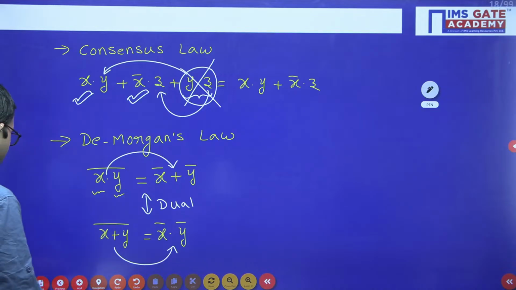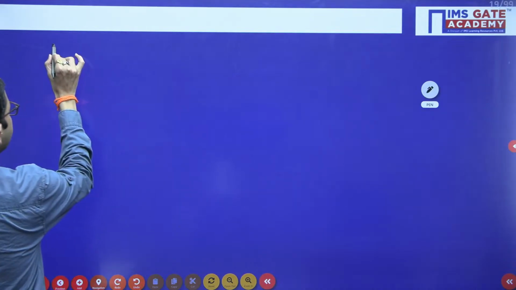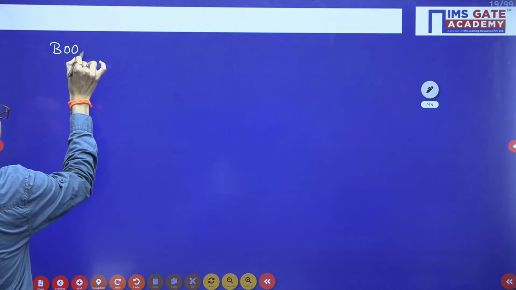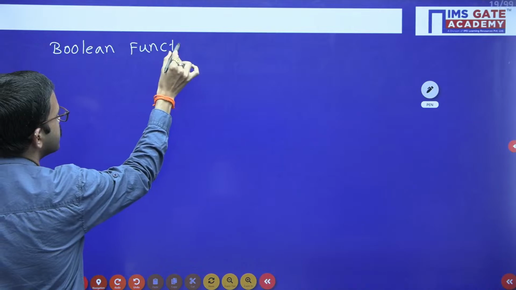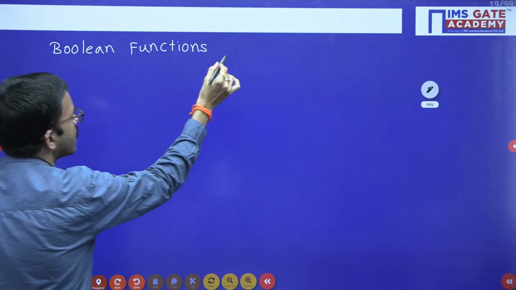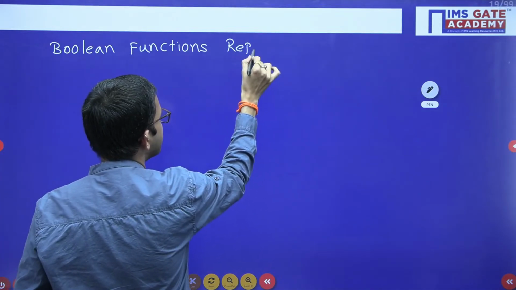Okay, next topic, that is Boolean functions representation.